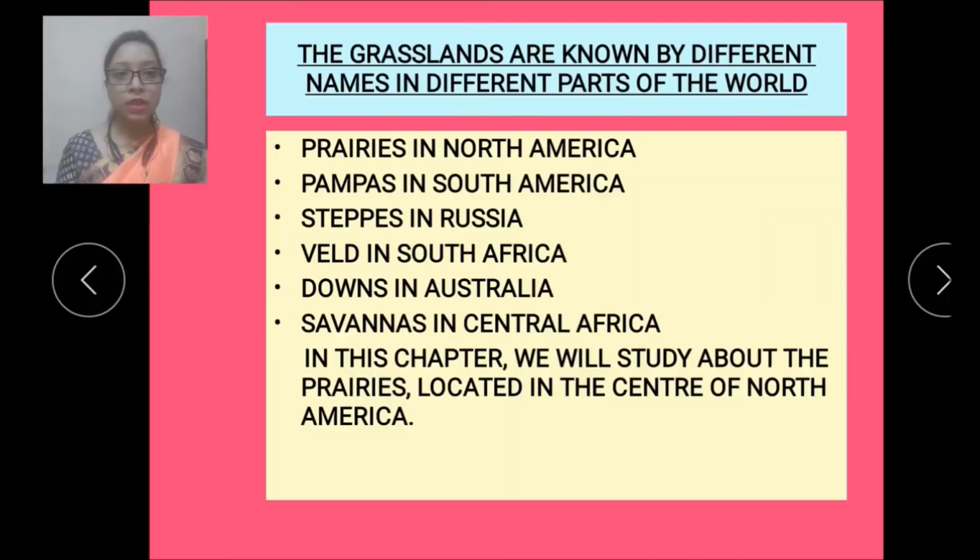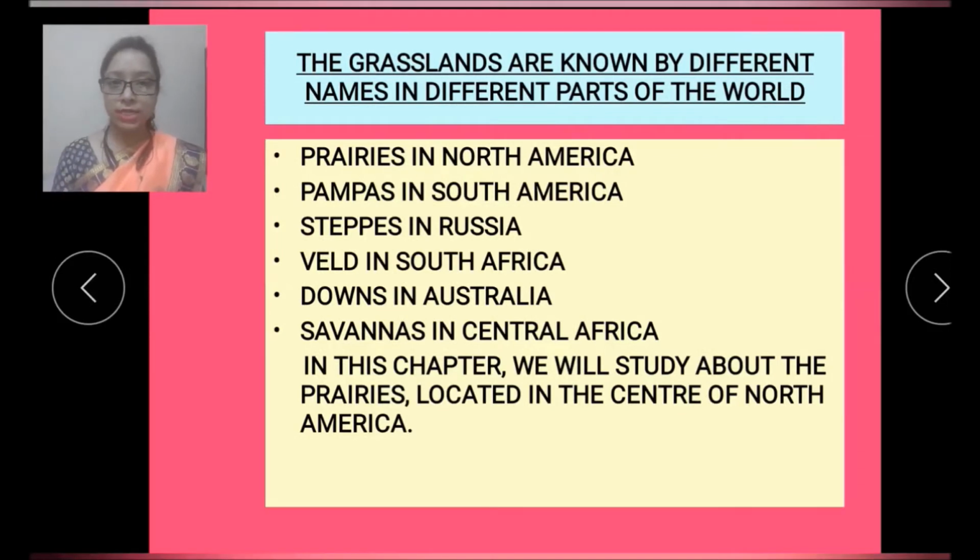Now let's see the grasslands by different names in different parts of the world. The grasslands are known by different names in different parts of the world. The grasslands in North America are called prairies.